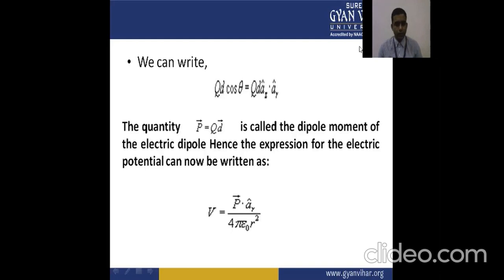Hence, the expression for the electric potential can now be written as V equal to p dot a_r upon 4 pi epsilon naught R square, where p is the dipole moment.